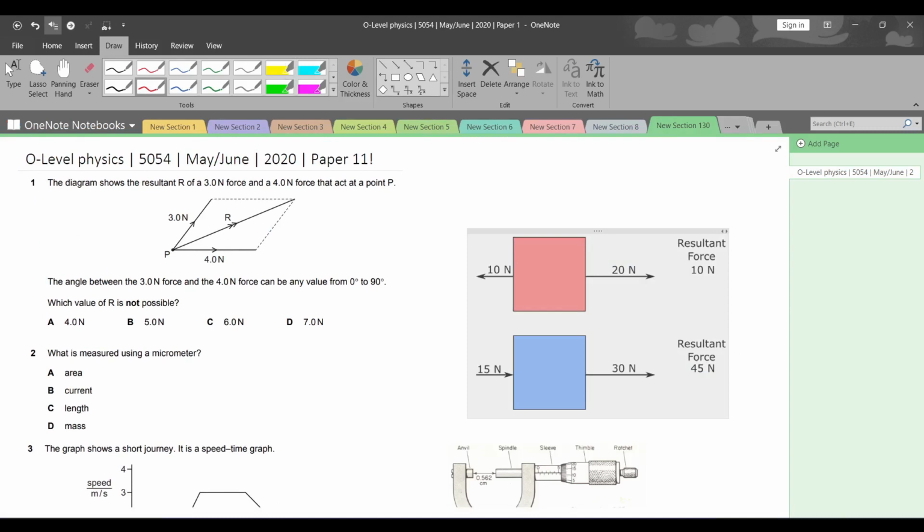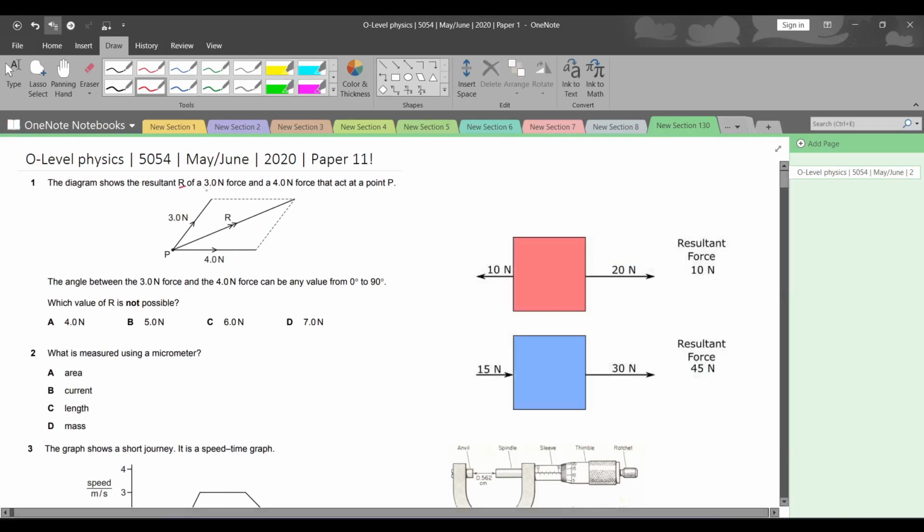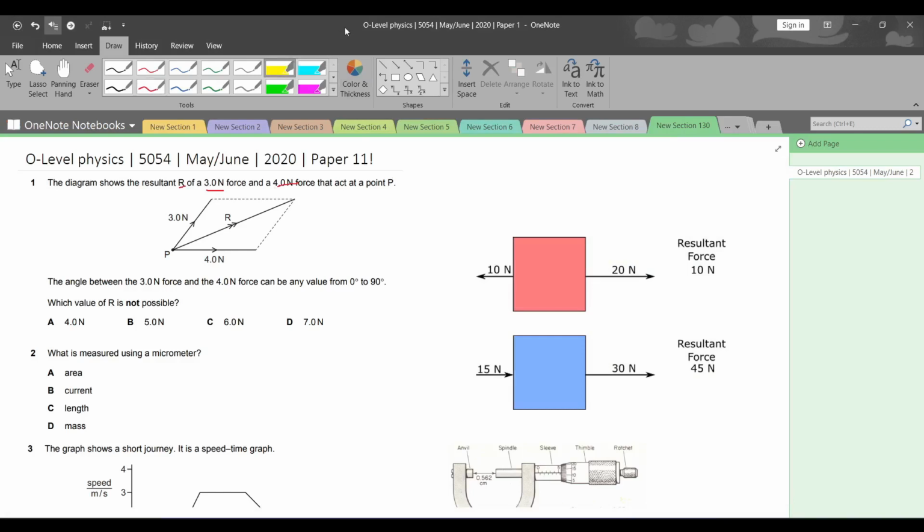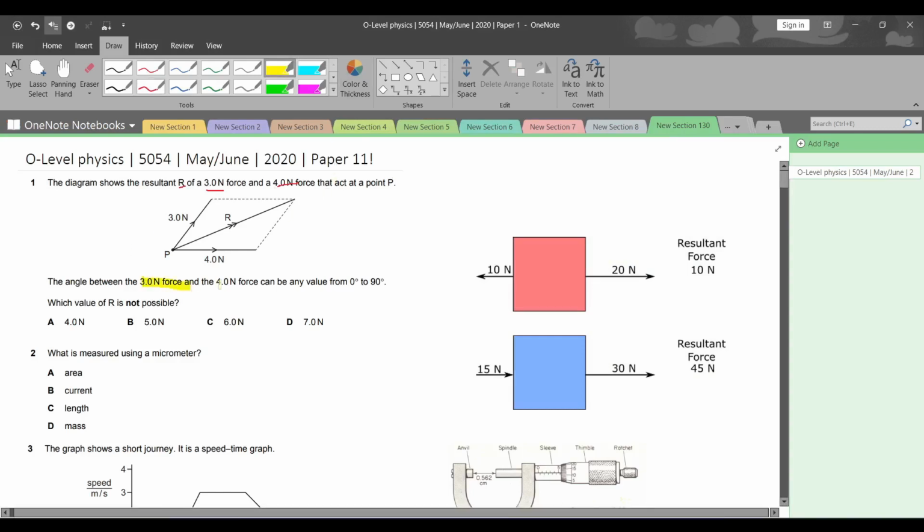Question number one. The diagram shows the resultant R of a 3 Newton force and a 4 Newton force that act at a point P. The angle between the 3 Newton force and the 4 Newton force can be of any value from 0 to 90. Which value of R is not possible?